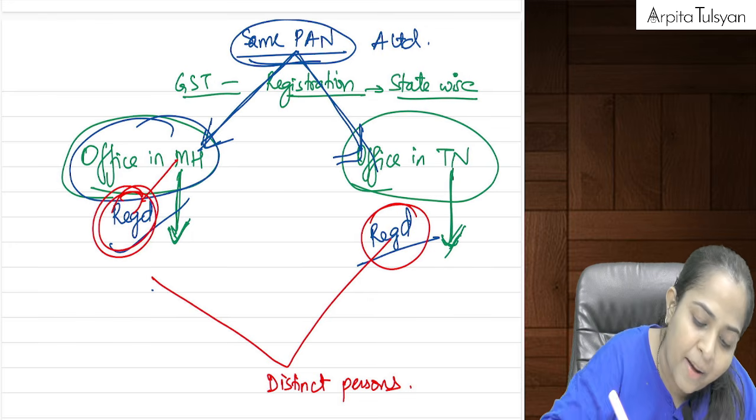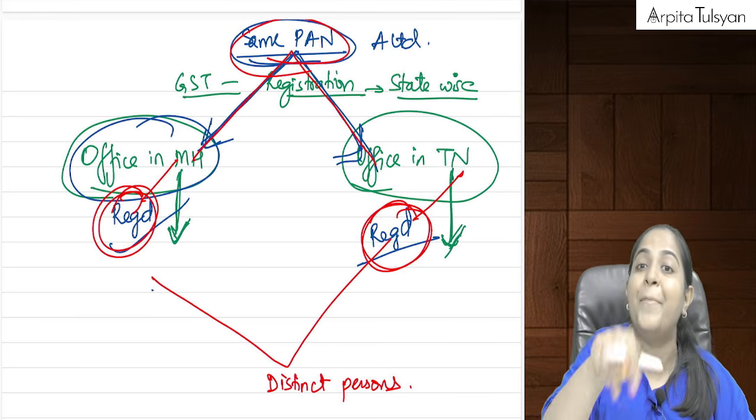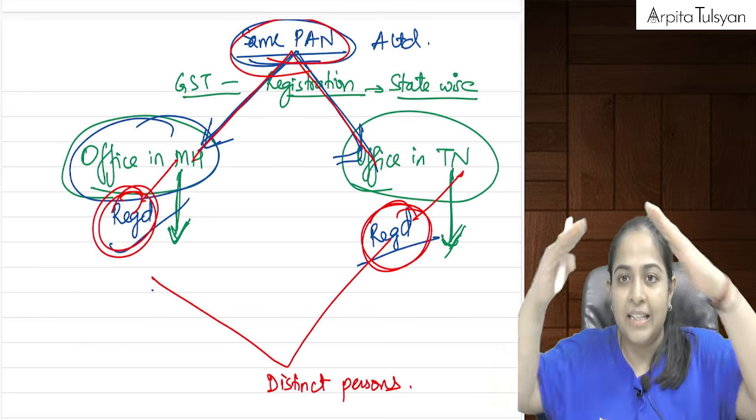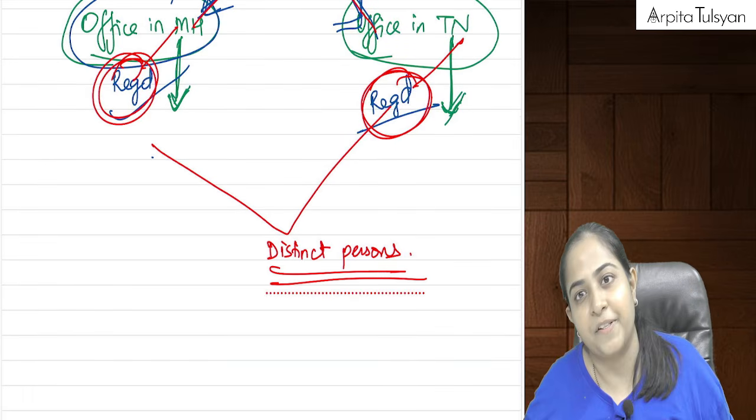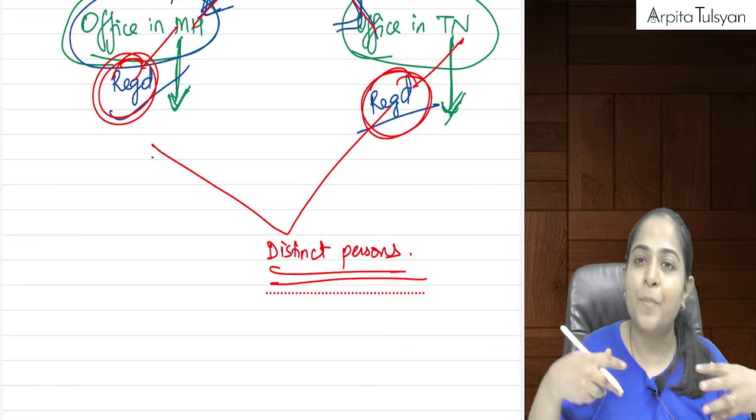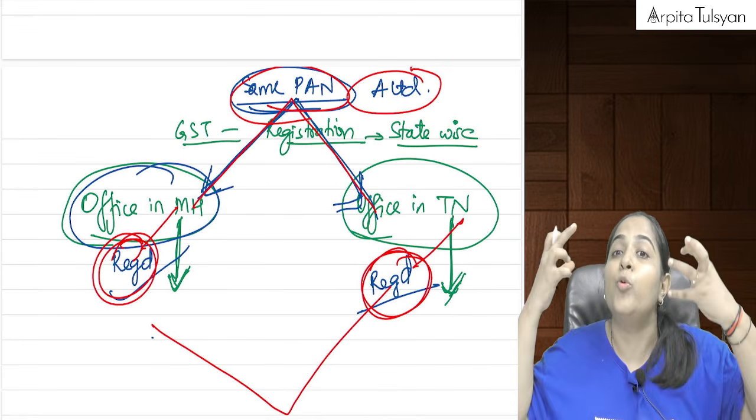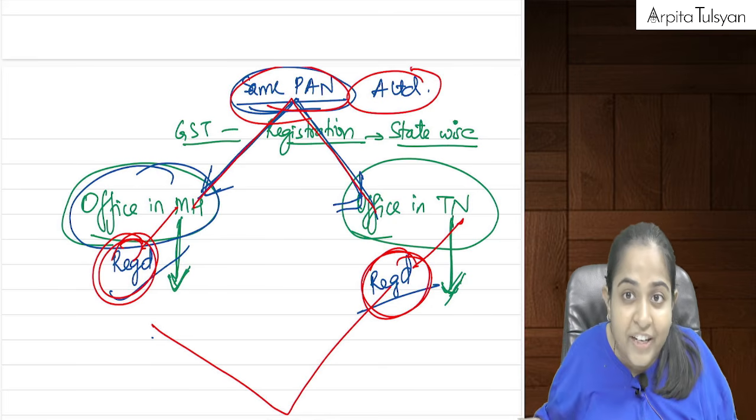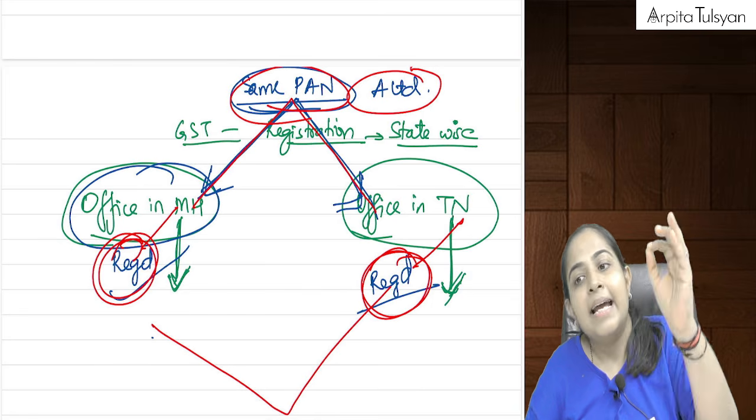One is registered in Maharashtra, one is registered in Tamil Nadu, and both of them are registered with the same PAN. They have got two different GST registration numbers but are within the same PAN. Then these two offices will be considered as distinct persons. Are you understanding this? So it is an establishment of the same person. It is an establishment of Arpita Limited only, but with two different GST registrations, which can be either within two different states or within the same state also. Then it will be considered as a distinct person.